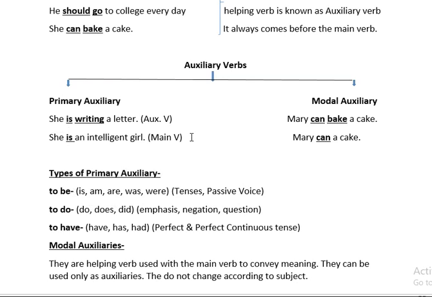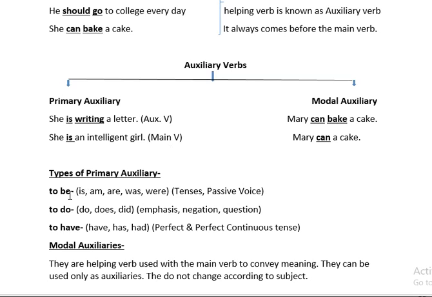So two things about primary auxiliary you have to keep in mind. These primary auxiliaries can work as a main verb as well as an auxiliary verb. And you also have to keep in mind primary auxiliary changes according to the subject. Keep these two points in mind, children.